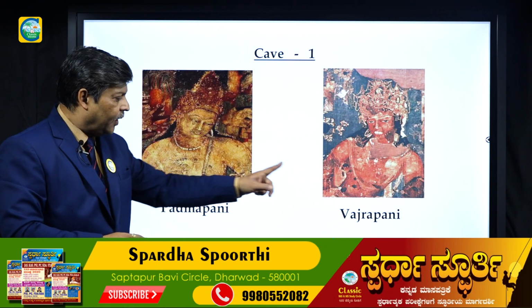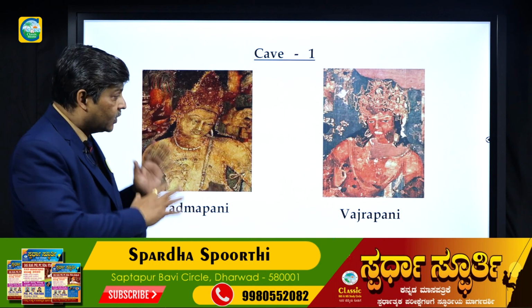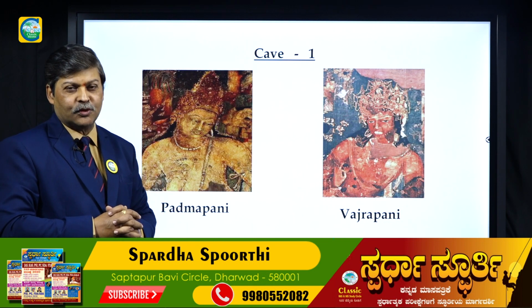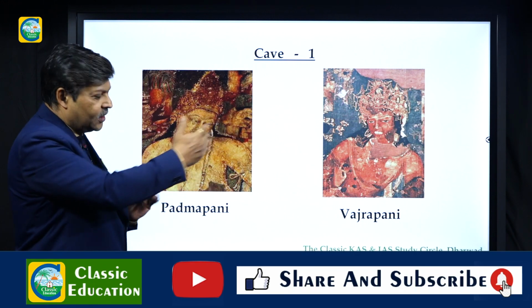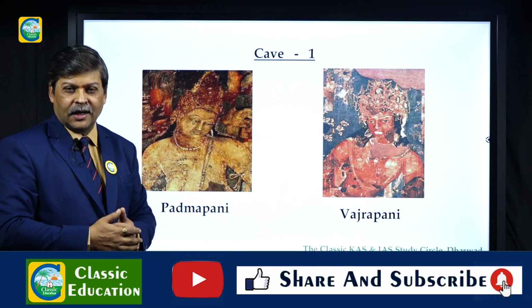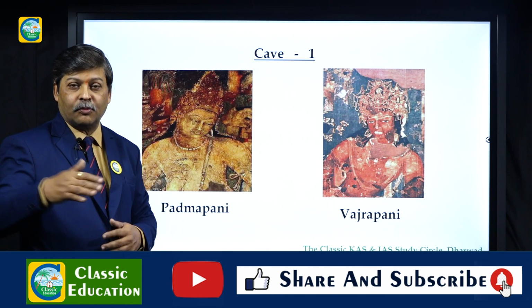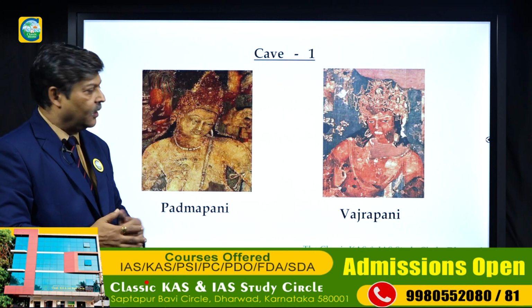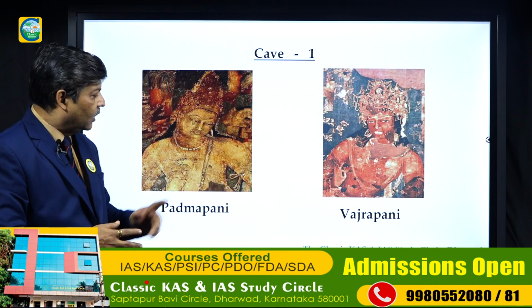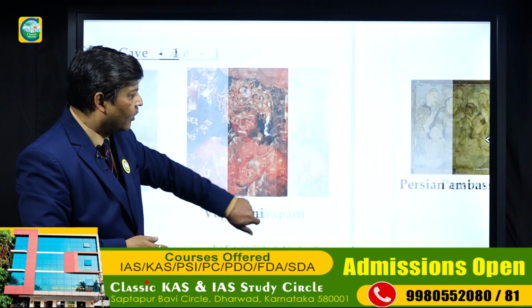These Padmapani and Vajrapani paintings in the first cave are the most well preserved paintings we have. You can see these photographs, the pictures, the postcards, the greetings that have been made, and even modern painters have painted these. The Padmapani and Vajrapani paintings are in cave number 1.